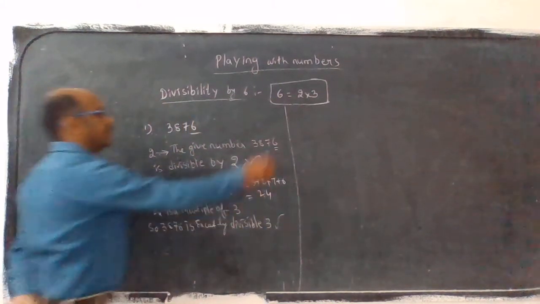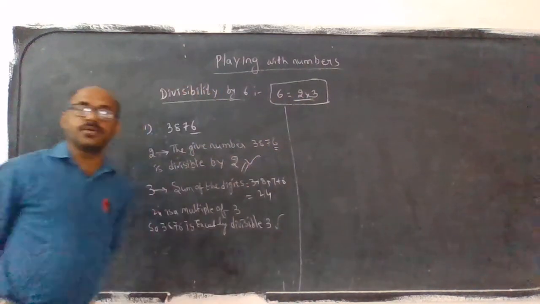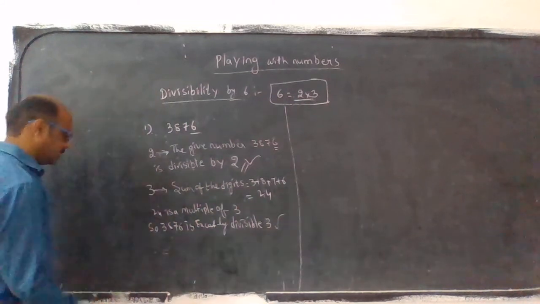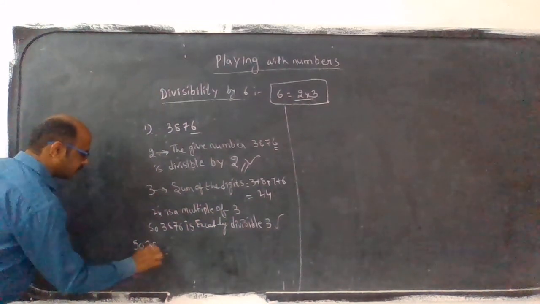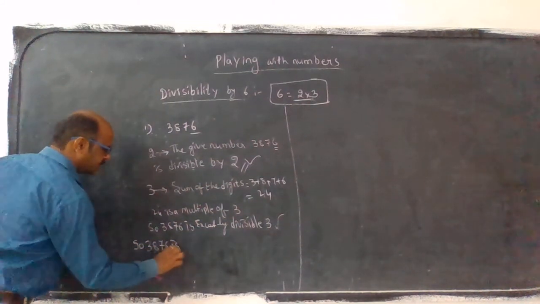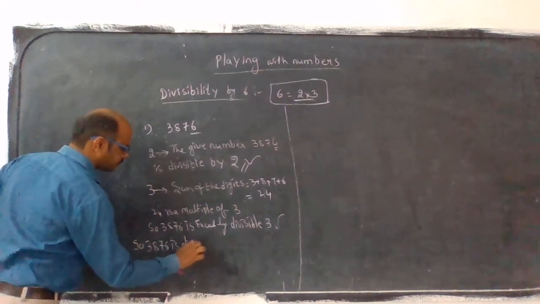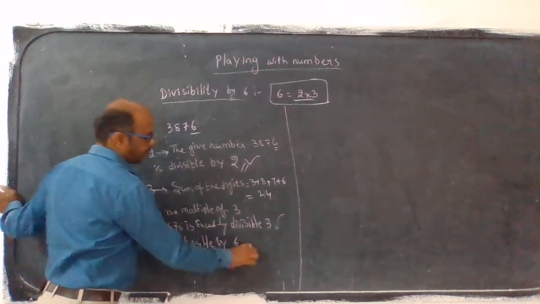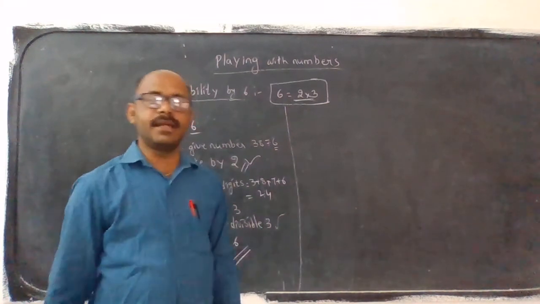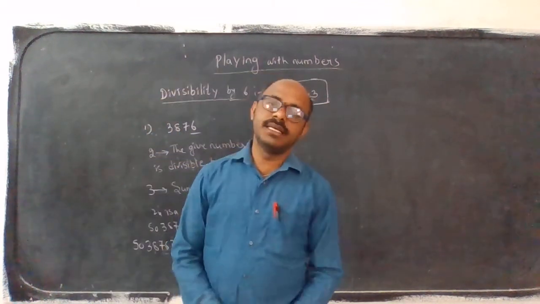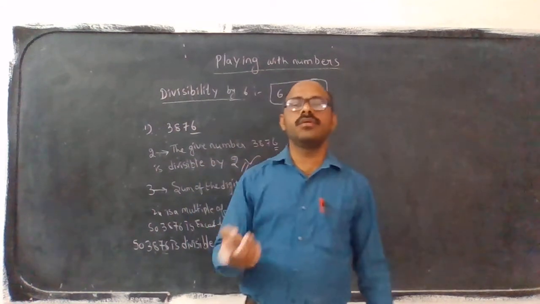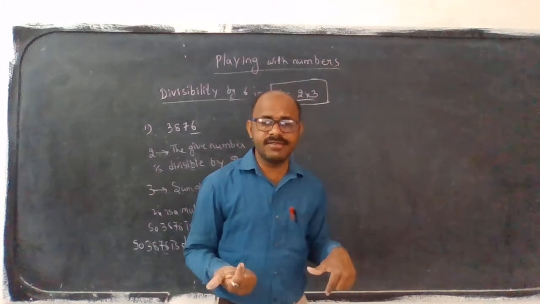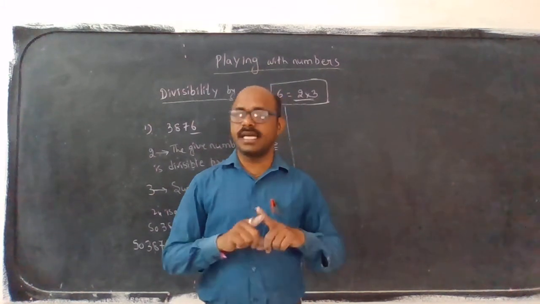What I told: if the number is divisible by 2 and 3, by that time only it is divisible by 6. So 3876 is divisible by 6. If the number is divisible by 2 and is not divisible by 3, the number is not divisible by 6.